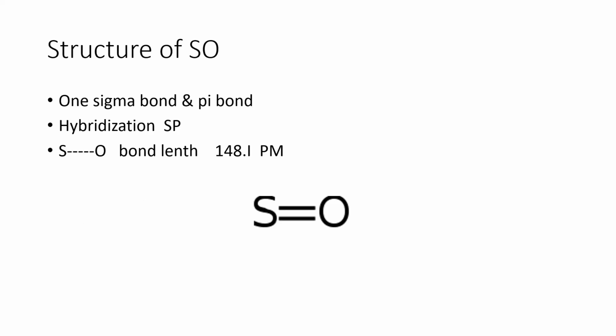Now come to the structure of sulfur monoxide. Between the sulfur and oxygen there is a double bond, one sigma and one pi bond, and the bond length is 148.1 picometers. If you look at the hybridization, it is sp hybridization. On the oxygen atom there are two lone pairs of electrons.